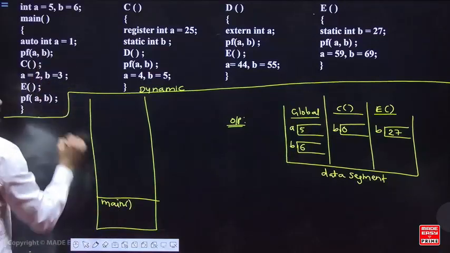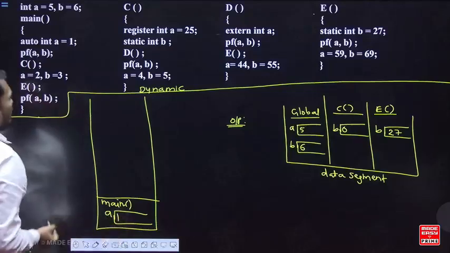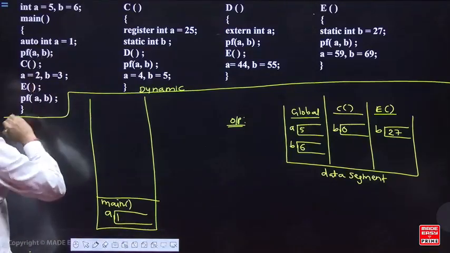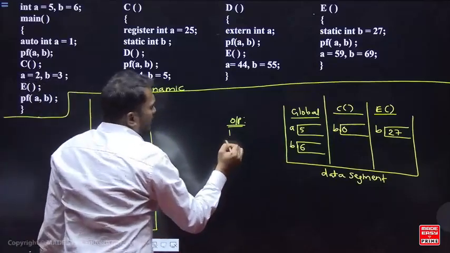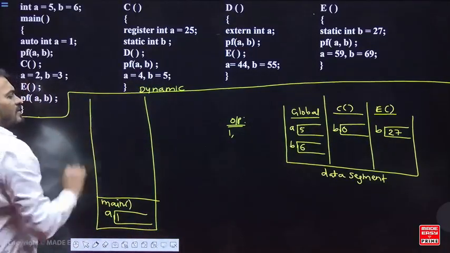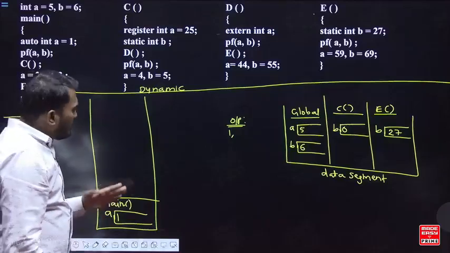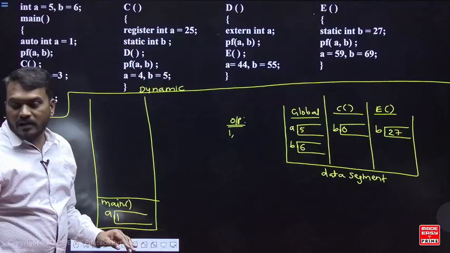In the main function, a is a local variable, a value is 1. So printf a comma b: a is a local variable, you take from there, but b is the free variable in the main function. You follow dynamic scoping, so from where do you take? Previous calling. Main is not having any previous calling, right?